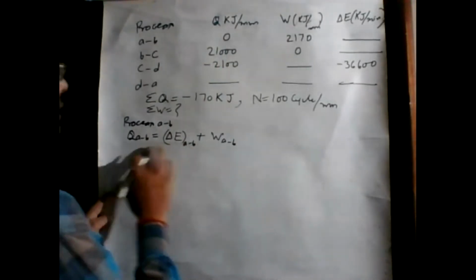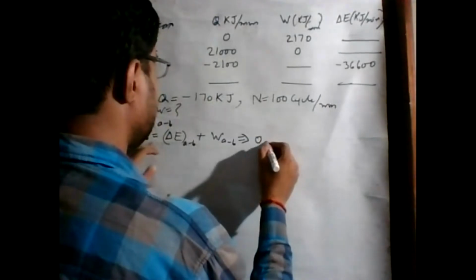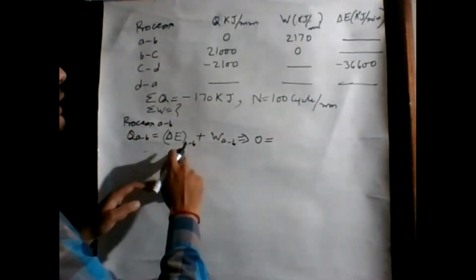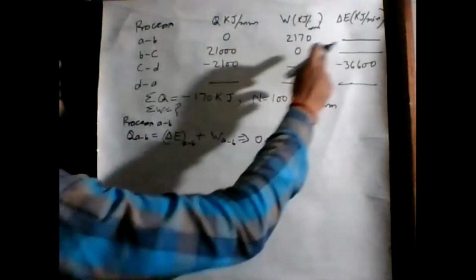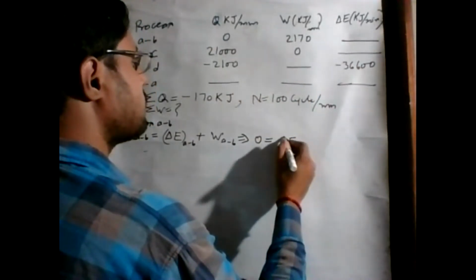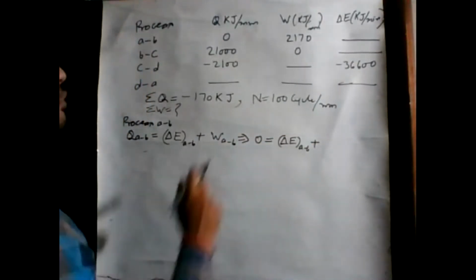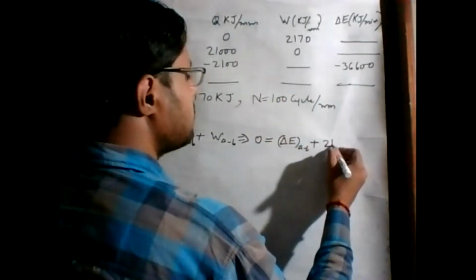Here I am solving that. Q A to B, that is 0, is equal to delta E for A to B, which we have to solve, plus W A to B, which is given 2170.